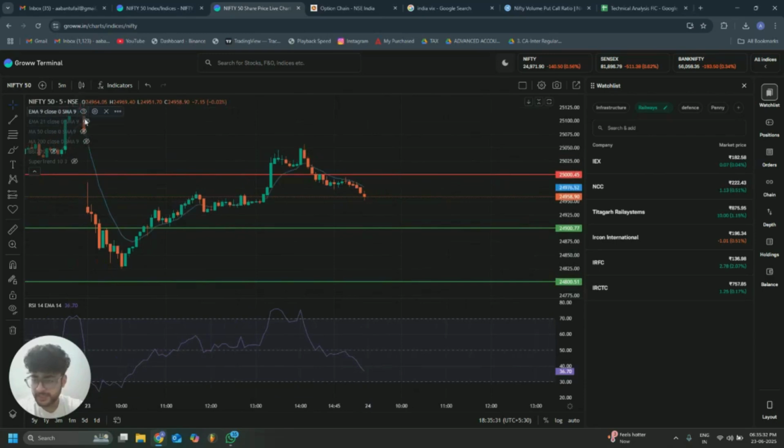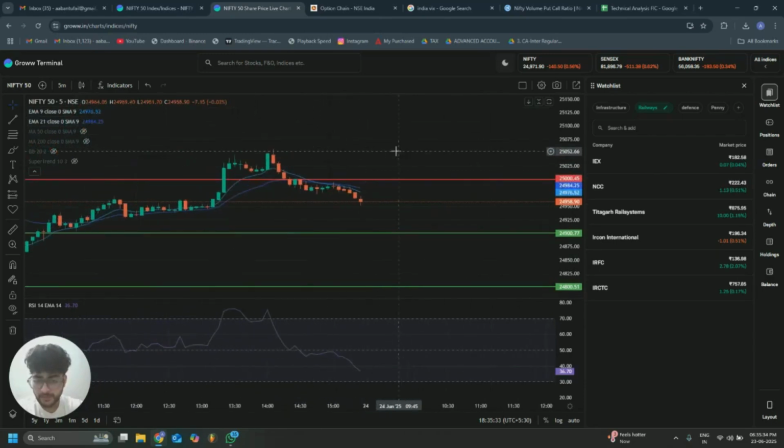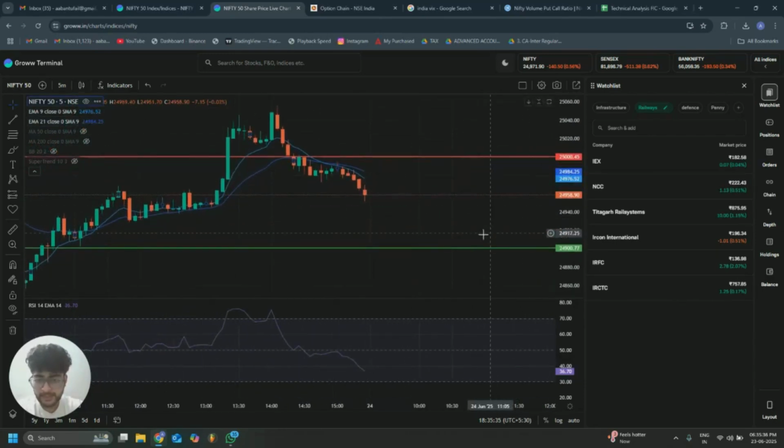Firstly, we'll use the 9 EMA and the 21 EMA. As we can see, the price is currently below both the EMAs and the 21 EMA is above the 9 EMA. This is a bearish setup and indicates short-term weaknesses.